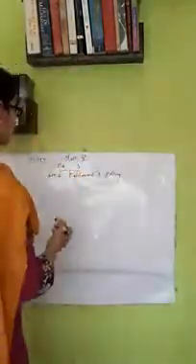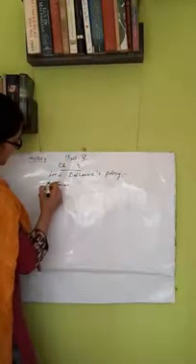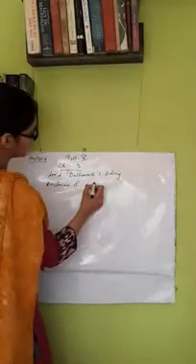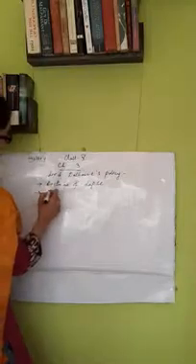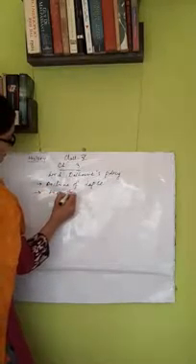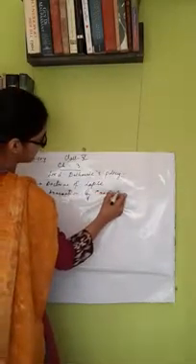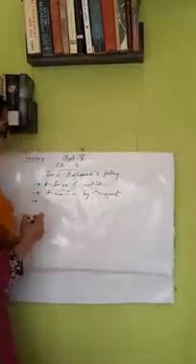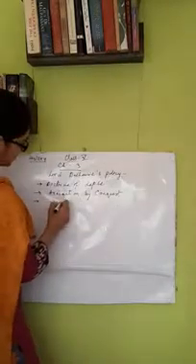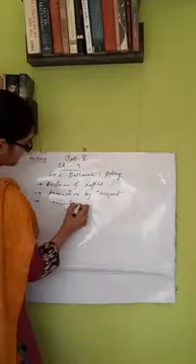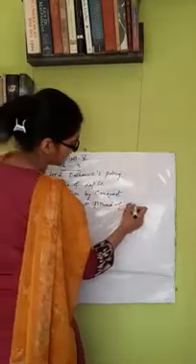So the policies that were followed by Lord Dalhousie were doctrine of lapse. This was the most important policy of Lord Dalhousie. He also followed the policy of annexation by conquest, and he also followed another policy, that is annexation on ground of misgovernment.